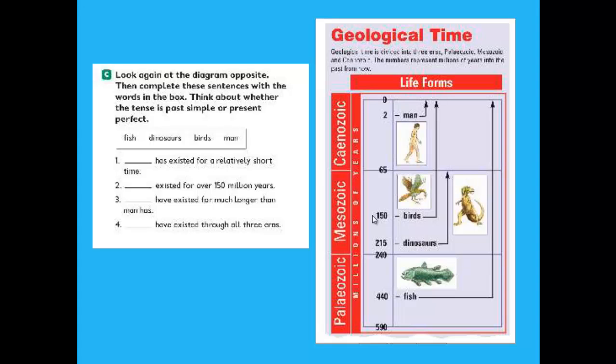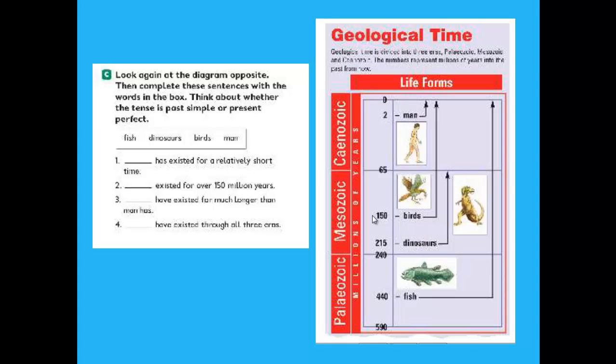Here we use present perfect because man has existed and man exists now. We don't use past at all.